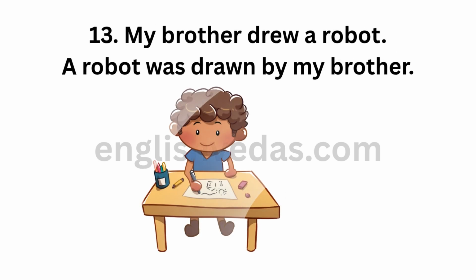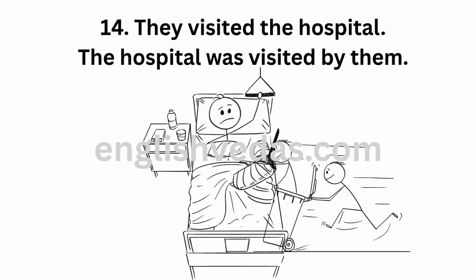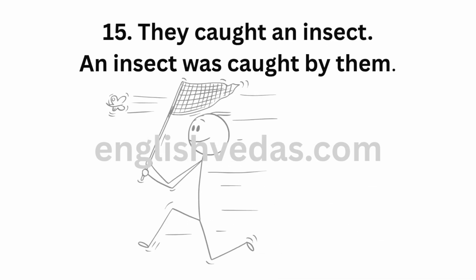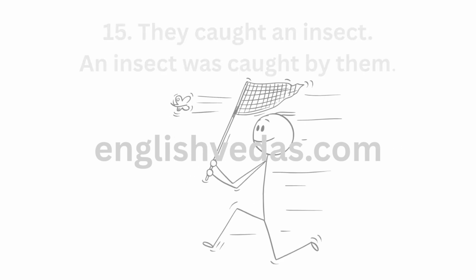13. My brother drew a robot. A robot was drawn by my brother. 14. They visited the hospital. The hospital was visited by them. 15. They caught an insect. An insect was caught by them.